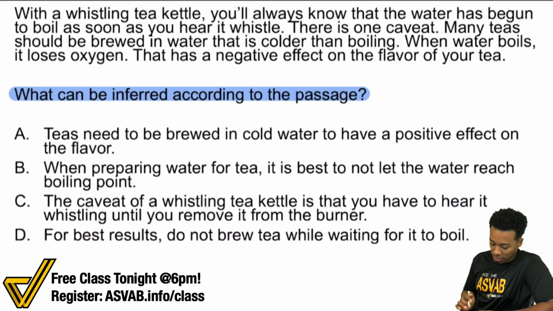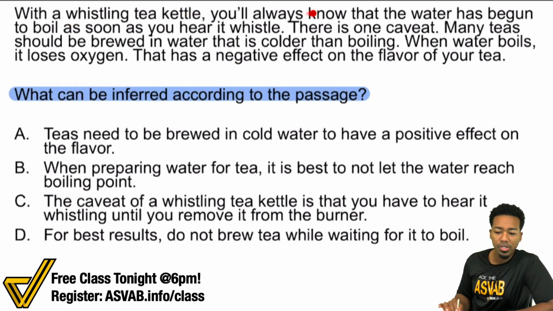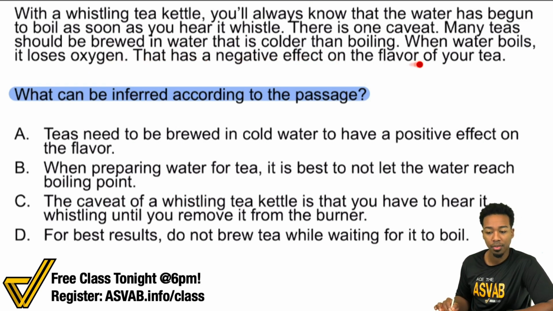So here we go. Passage first. With the whistling tea kettle, you'll always know that the water has begun to boil as soon as you hear it whistle. There is one caveat. Many teas should be brewed in water that is colder than boiling. When water boils, it loses oxygen. That has a negative effect on the flavor of your tea.